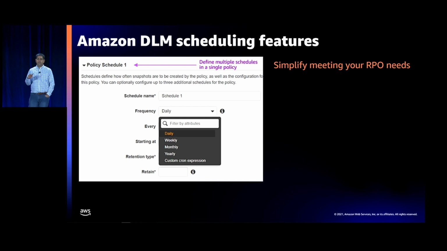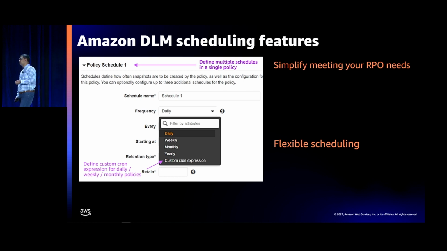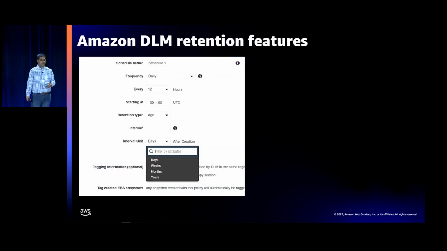So we've built now multiple schedules for your policy. So you can select multiple schedules. As an example, a very common pattern that we see with customers is they will create daily, weekly, monthly, and yearly snapshots. And so you can create those. One thing to remember, even if you have multiple policies, they're still part of the same lineage and still will have incrementality so that you save cost. And then you have flexible scheduling. So in addition to the daily, weekly, monthly, you can give your custom cron expression and then select how you want your snapshots to be taken.